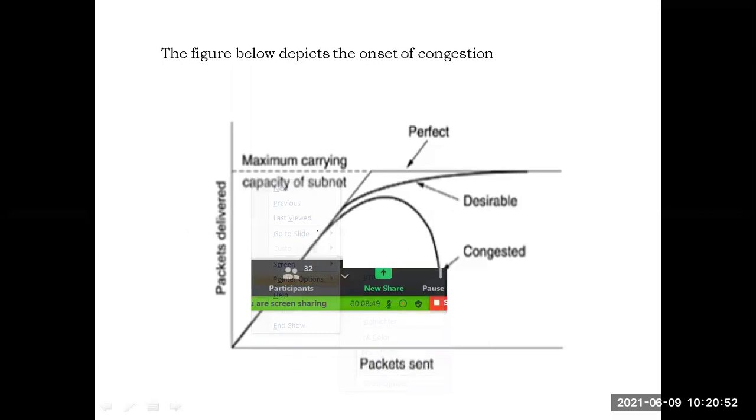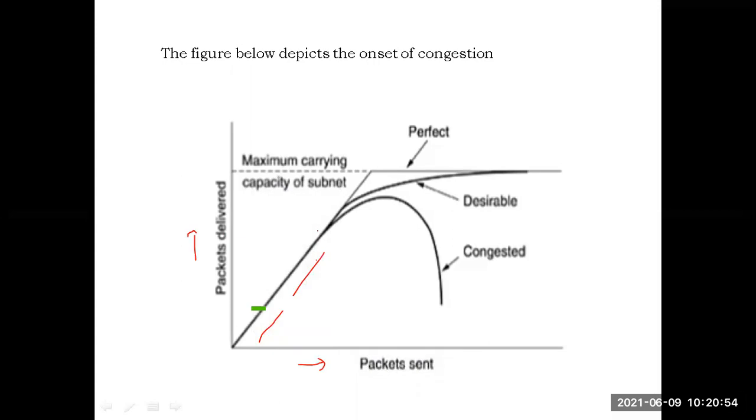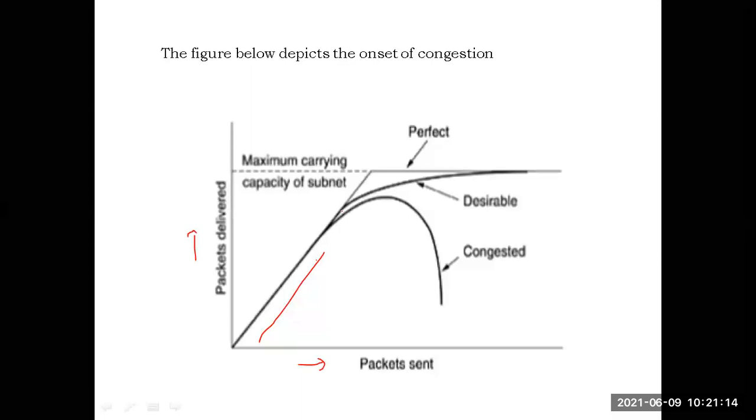Both will increase synchronously. After some point of time, if we are sending too many packets into the network, the number of packets delivered will increase up to some period of time. After that, if we send more packets than desirable, whenever we release too many packets into the network for delivery, after some point congestion will occur and the number of packets delivered will be degraded.